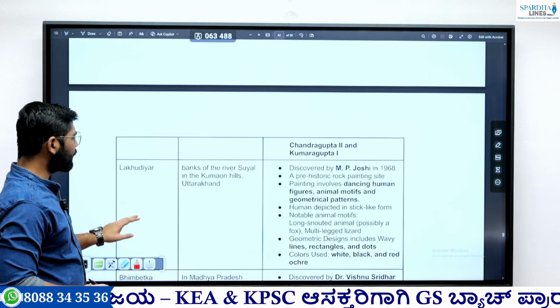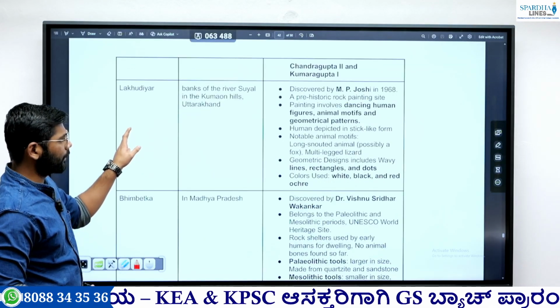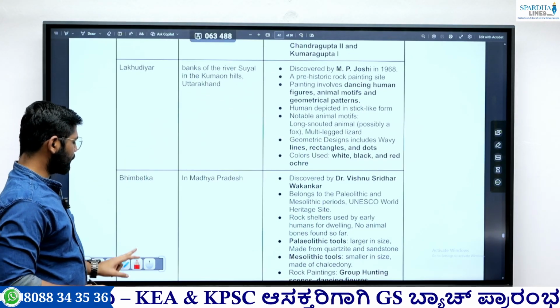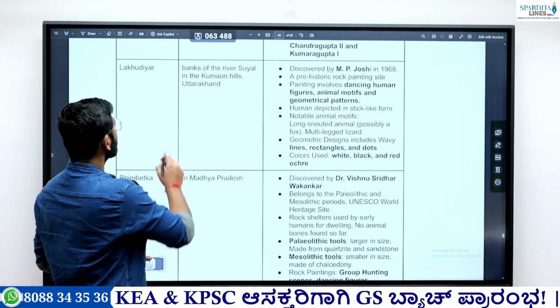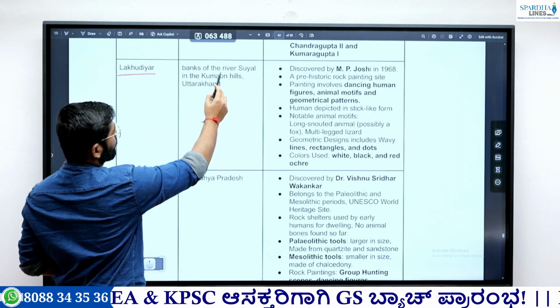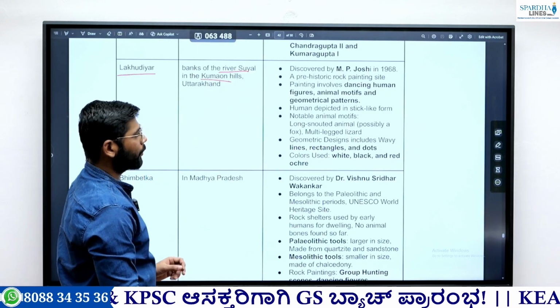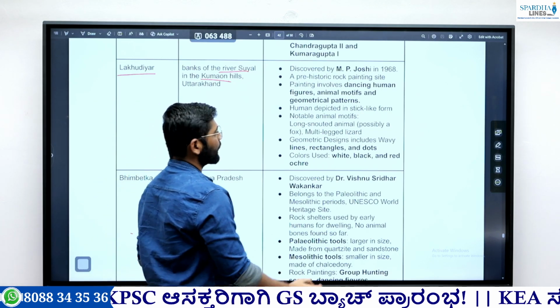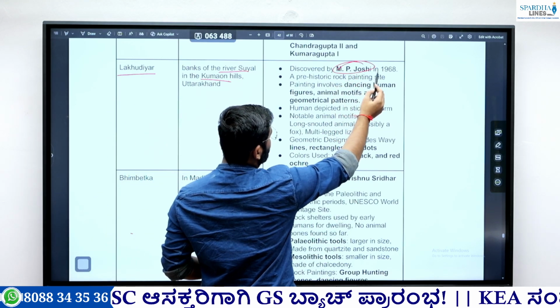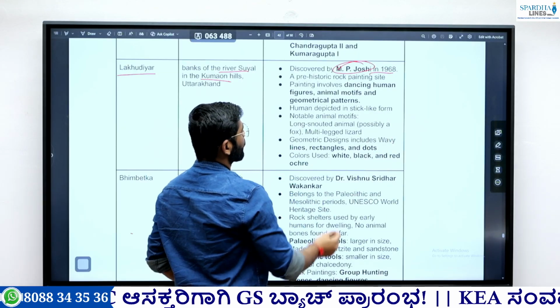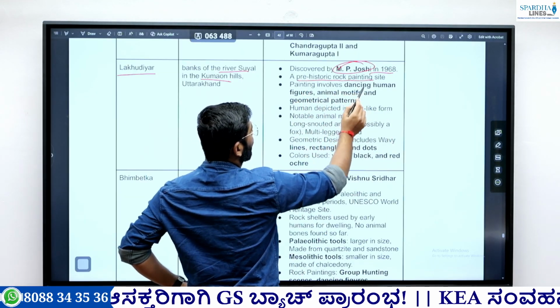Then two important prehistoric painting sites or caves. First is Lakudiyar. It is on the bank of the Suyal River in the Kumaon Hills, Uttarakhand. Suyal River and Kumaon Hills, remember. The person associated is M.P. Joshi. He discovered it in 1968. There we found a prehistoric rock painting site.